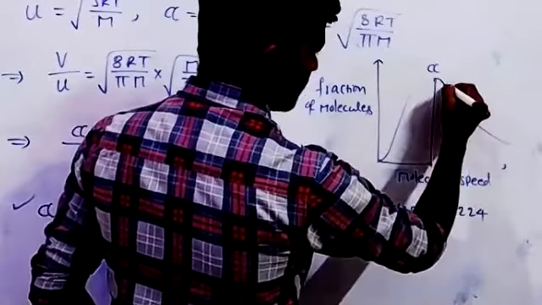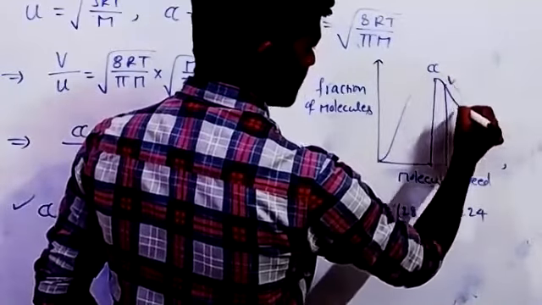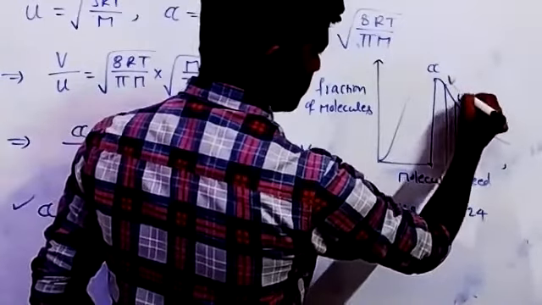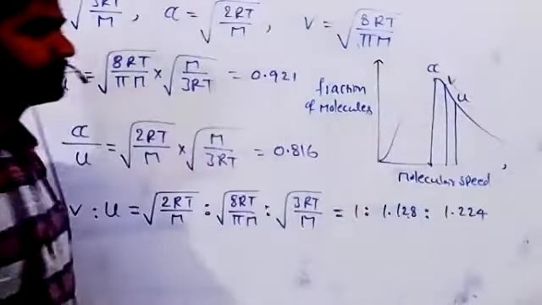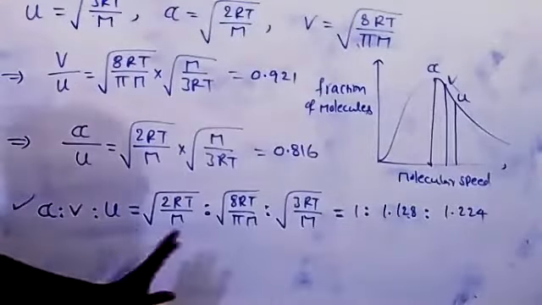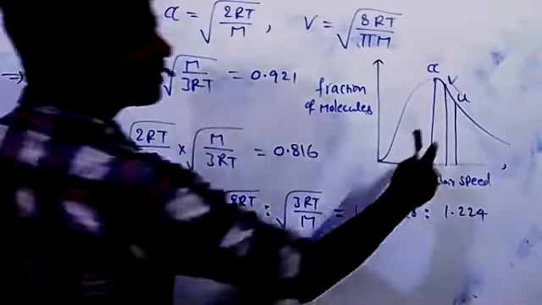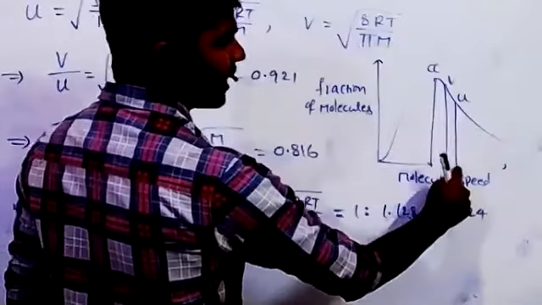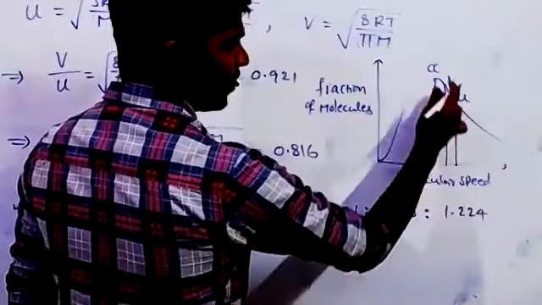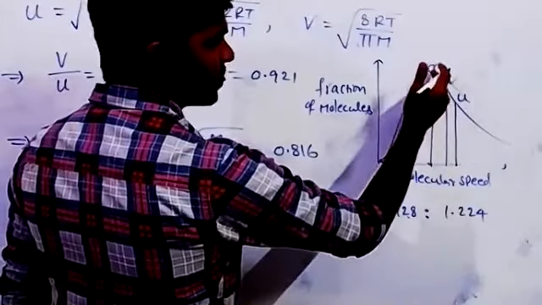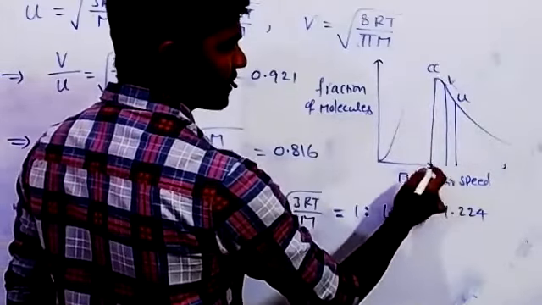This is average velocity. This is most probable velocity. Sorry, that V is RMS velocity. See, molecules possessing RMS velocity have higher speed. Molecules possessing most probable velocity have low velocity or low speed.